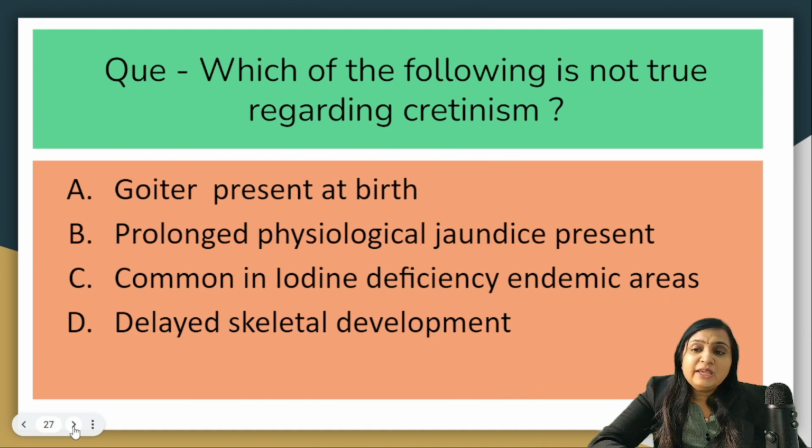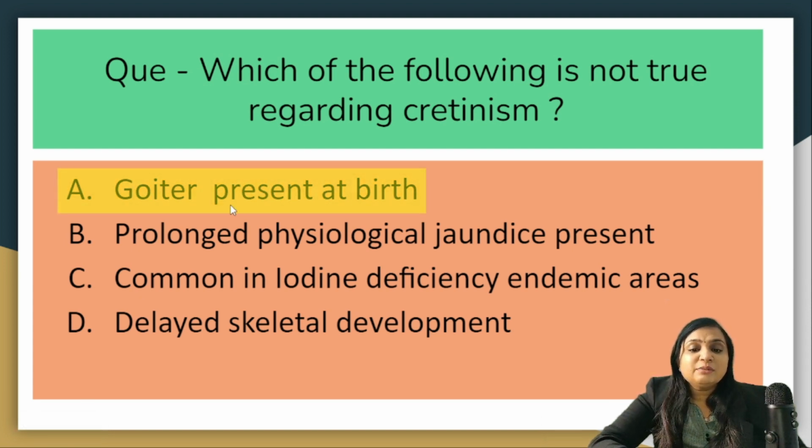Which of the following is not true regarding cretinism? Goiter present at birth, prolonged physiological jaundice present, common in iodine deficiency endemic area, and there will be a delay in skeletal maturation. Correct answer is goiter present at birth. The goiter will develop after some time. All other things will be present at the time of birth.